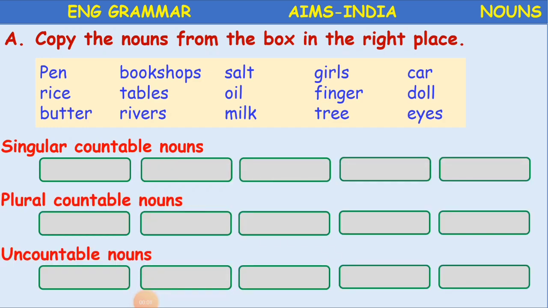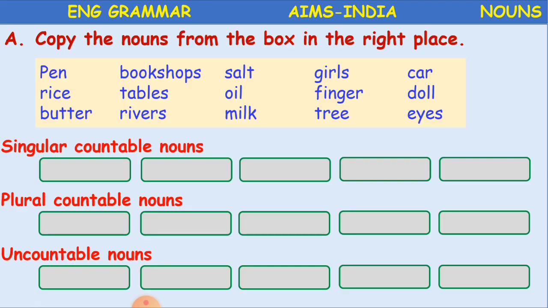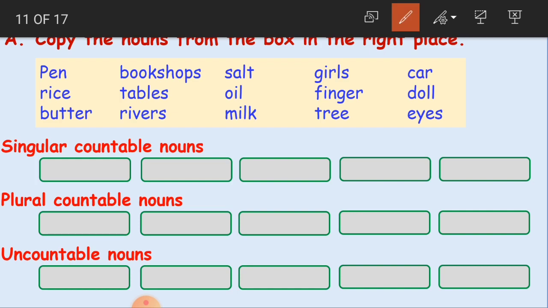Yes, children, copy the nouns from the box in the right place. So we are having some nouns here. We have to identify whether they are singular, plural or uncountable. Okay. So we'll just do that. The first one is pen. Is it singular or plural or uncountable? Yes, it is singular. So we'll make it a singular countable noun. Pen.